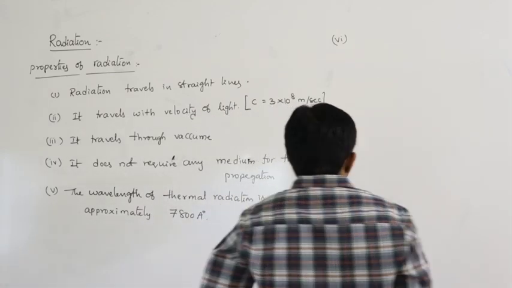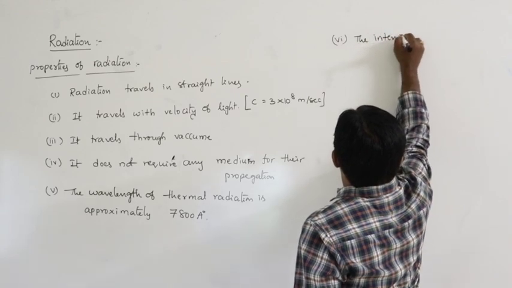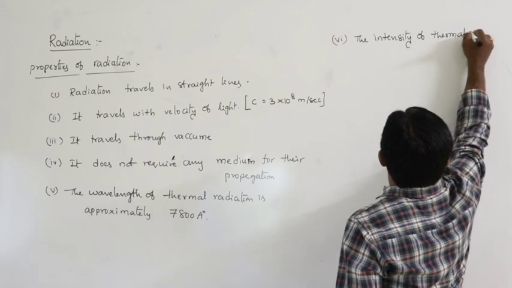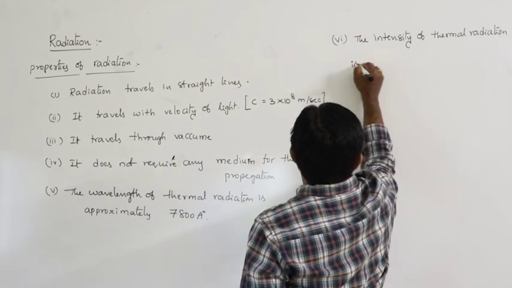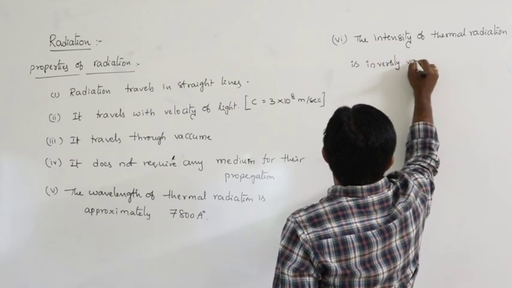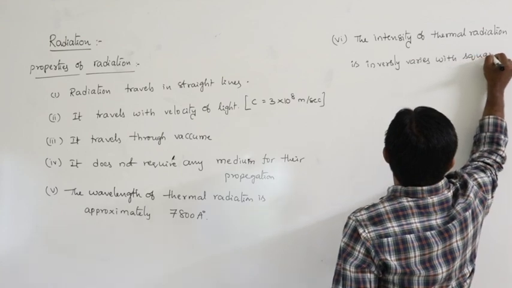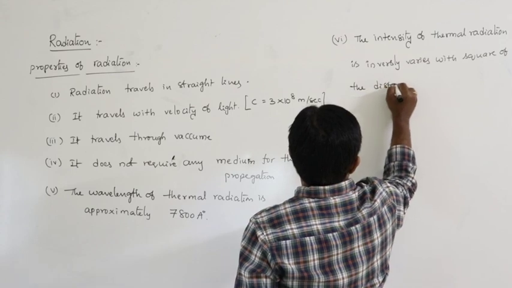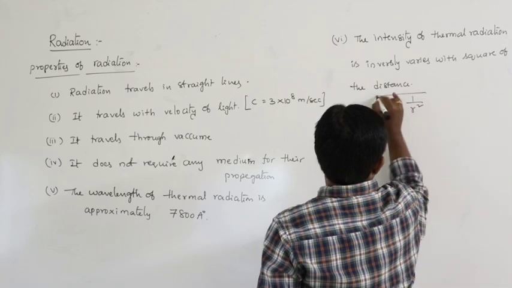Next point: the intensity of thermal radiation varies inversely with the square of the distance. That is, I is inversely proportional to r square.